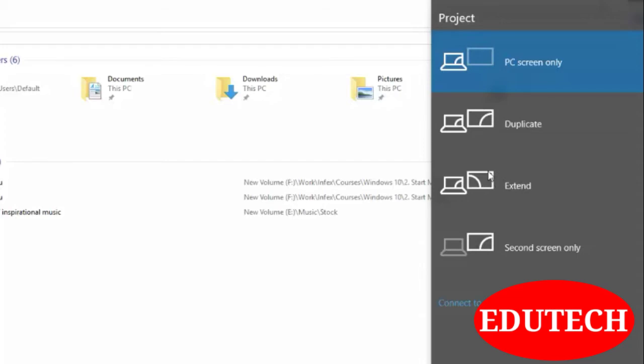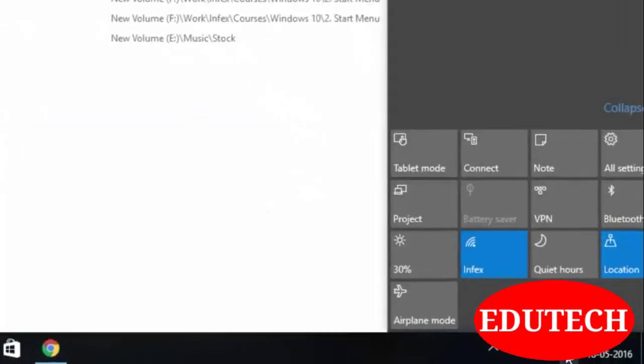If you want to extend your screen to another machine or another display, then this extend option is useful. And if you want to project a second window or second screen onto a different machine, then this second screen only option is available. So this is about the project option.